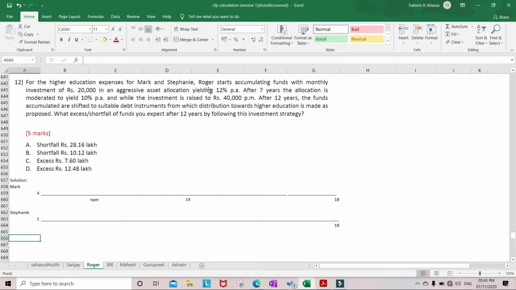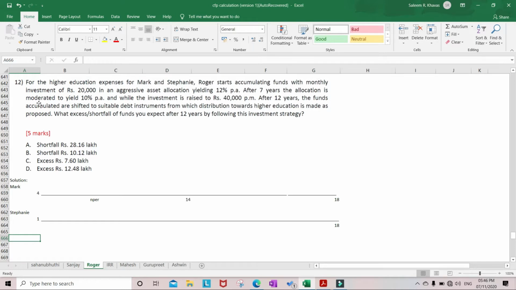In the question, it is given that Roger starts accumulating funds with monthly investment of rupees 20,000 in an aggressive asset allocation yielding 12% per annum. That means he is going to invest rupees 20,000 per month for 7 years in aggressive asset allocation with a yield of 12% per annum.